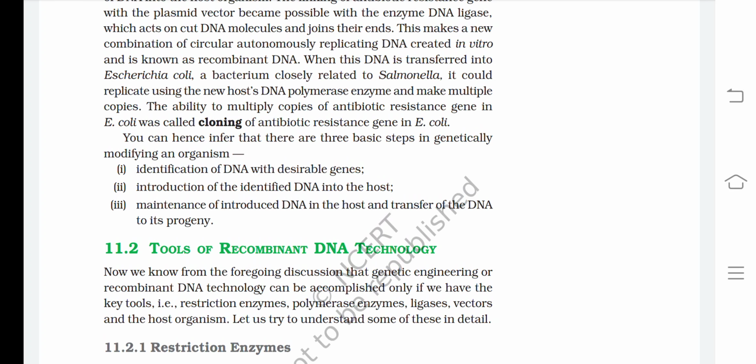First, identification of a DNA with desirable genes; second, introduction of the identified DNA into the host; and third, maintenance of the introduced DNA in the host and transfer of the DNA to its progeny.